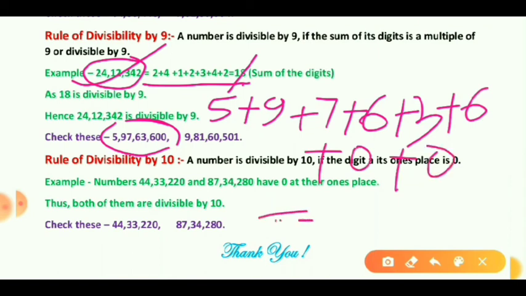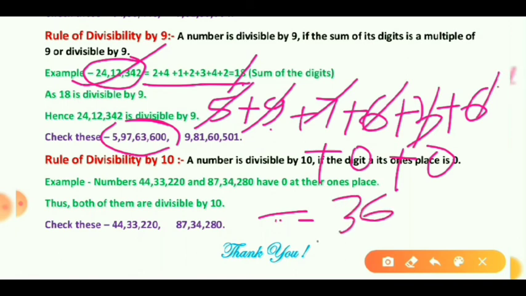Now add all this. 9 plus 5 is 14, 14 plus 7 is 21, plus 6 is 27, plus 3 is 30, plus 6 is 36. 36 is the sum of all the digits, and 36 is a multiple of 9 and is also divisible by 9. So we can say that 5,97,63,600 will also be divisible by 9.